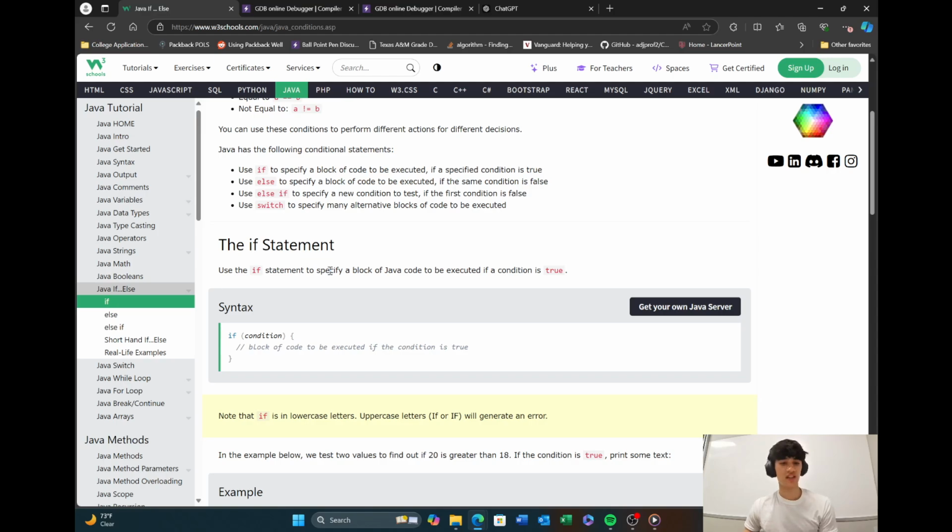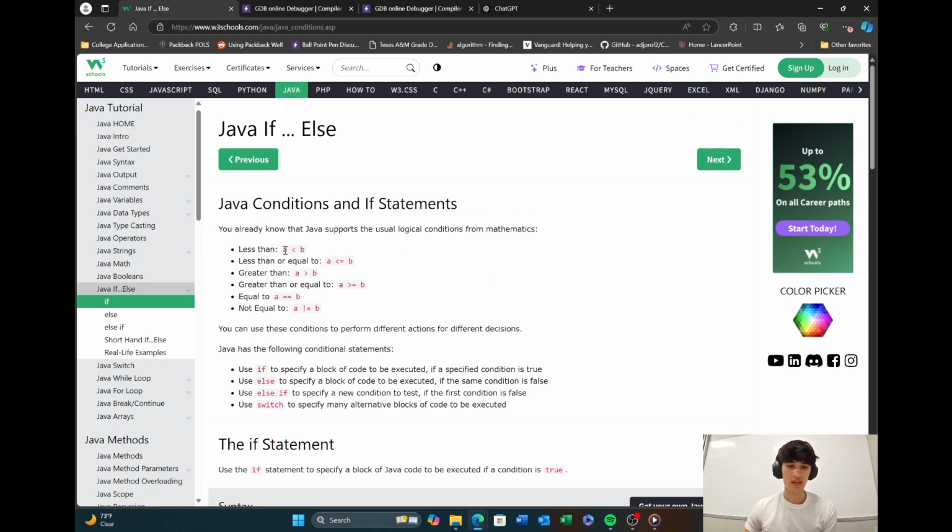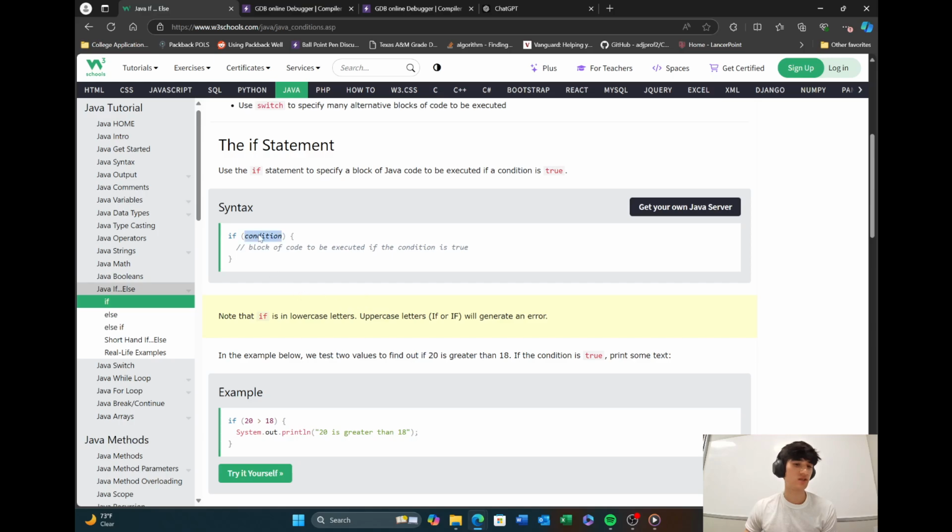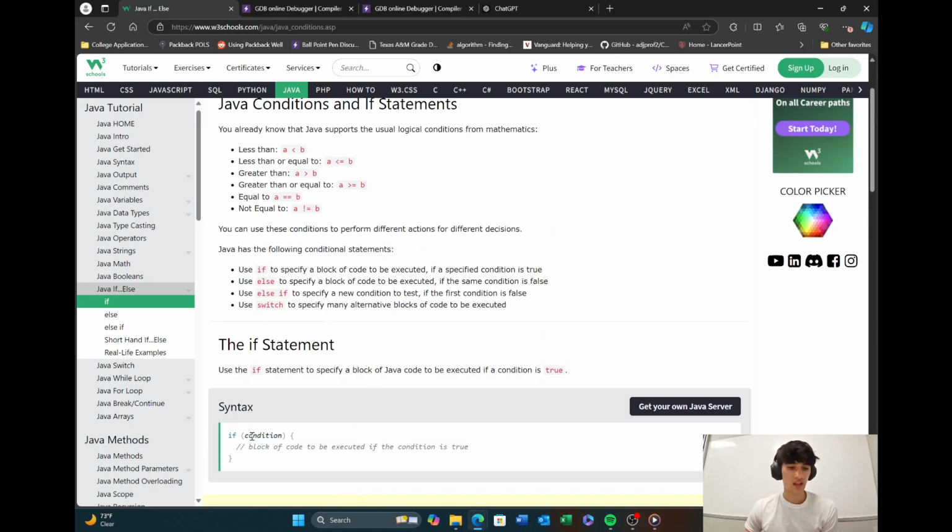So the if statement, what's going to happen is we're going to say if, and then the condition. So that can be an expression, that can be a direct Boolean value. But if that condition evaluates to true, we're going to execute whatever is in our if statement. If that condition evaluates to false, we're just going to skip right over it.